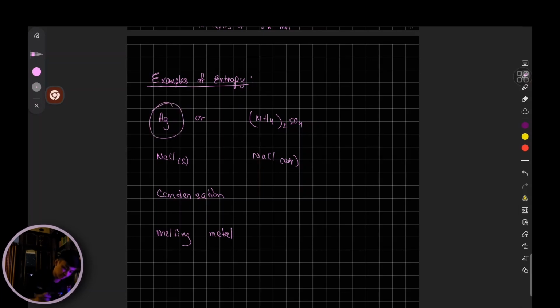Notice silver on one hand consists of one atom, whereas in case of ammonium sulfate, it consists of several different atoms and elements, right? And in this case, since this compound is larger, consists of greater number of atoms compared to silver, that means it is supposed to have greater entropy.